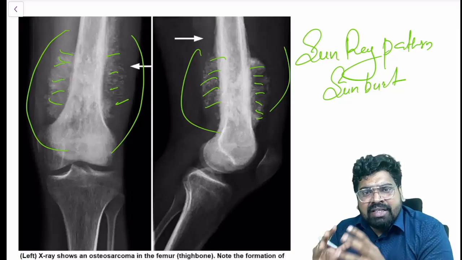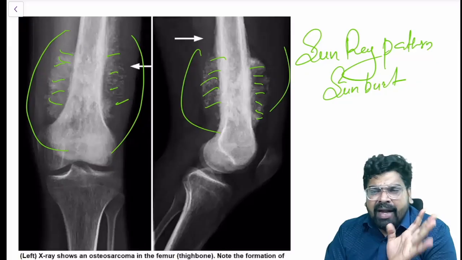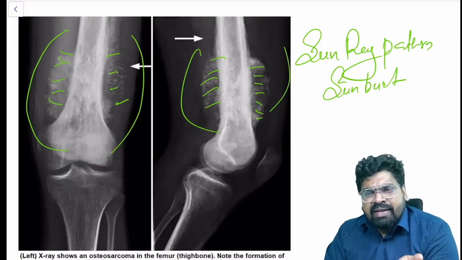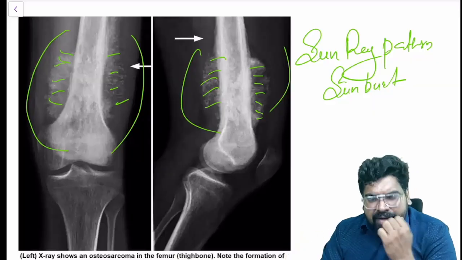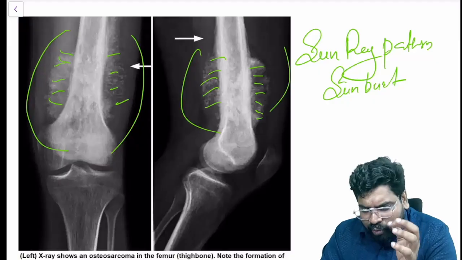Actually, these things are very difficult to see in the mandible, but you can rarely see them. This is mainly seen in long bones. Sun-ray pattern, sunburst pattern, Codman triangle. Now, what is Codman triangle?